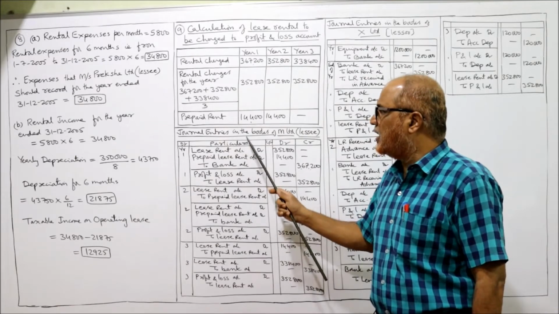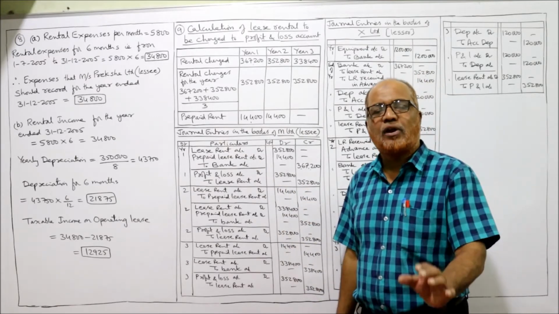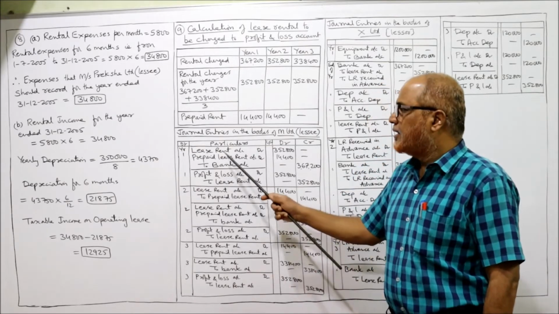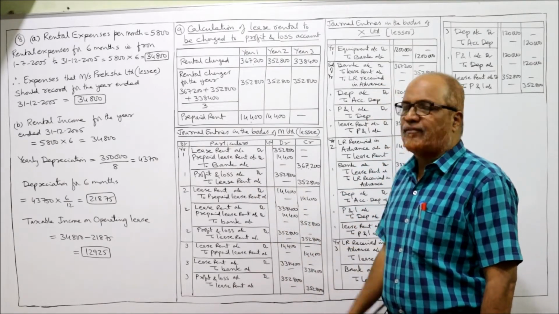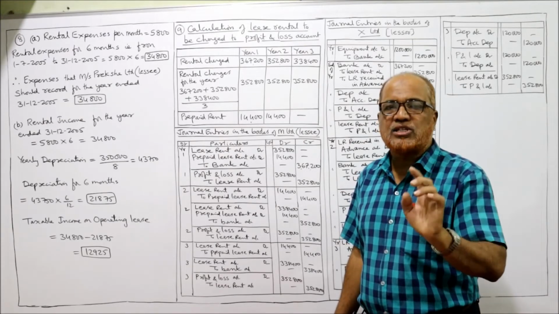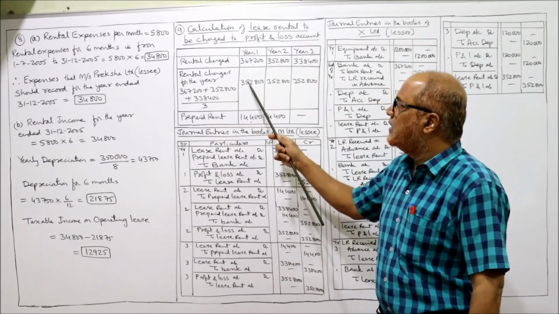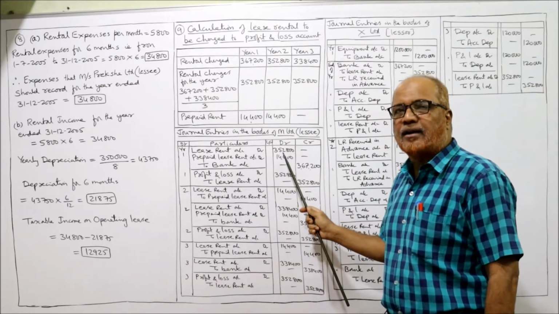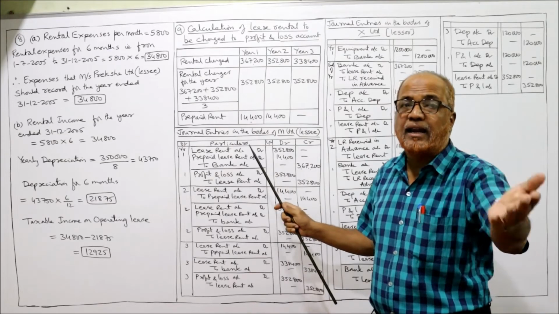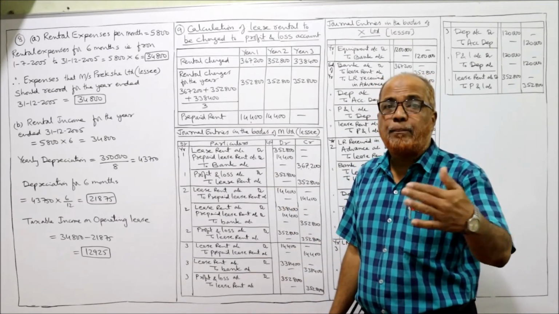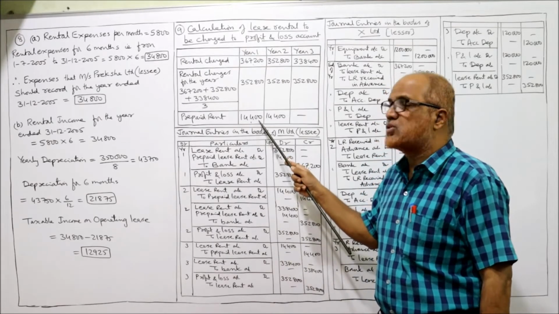Now what are the journal entries in the books of M Limited? First of all, I am passing the entries in the books of lessee M Limited. First, I'll debit the average lease rent. What is the lease rent for the year? 350,800. So lease rent account debit 350,800. Prepaid lease rent, or lease rent paid in advance, during the first year is 14,400.